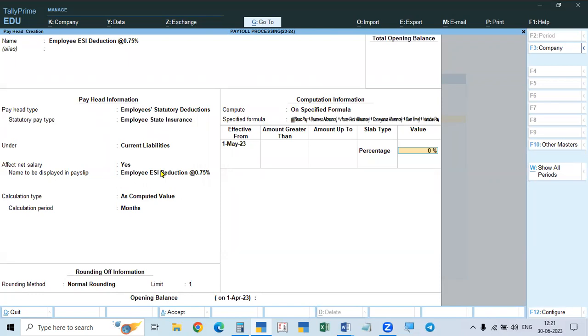In this case, our liability is only 0.75%. This is the liability of the employee, that is, from the employee's salary that is to be deducted.